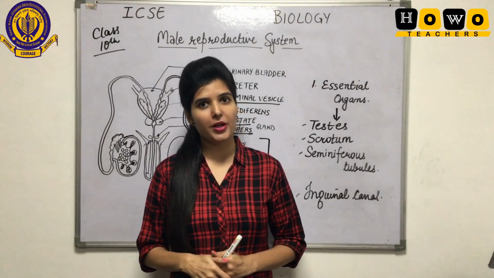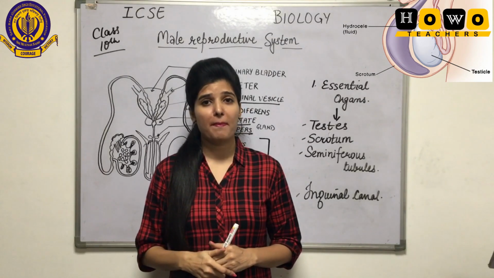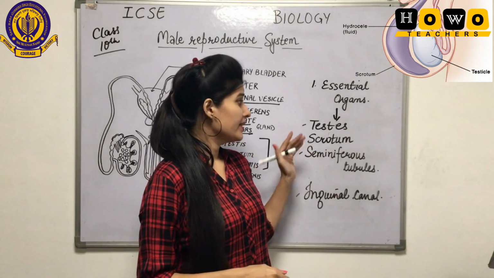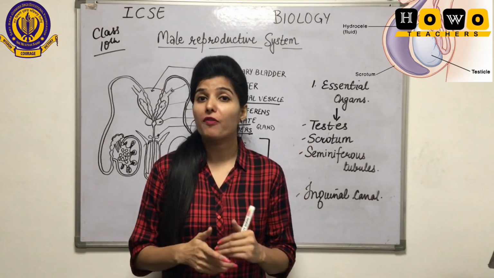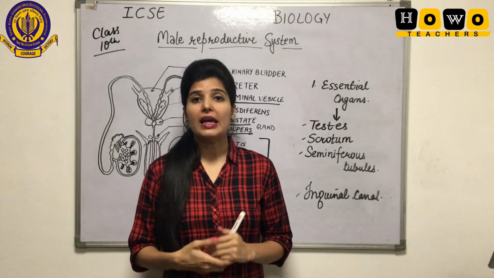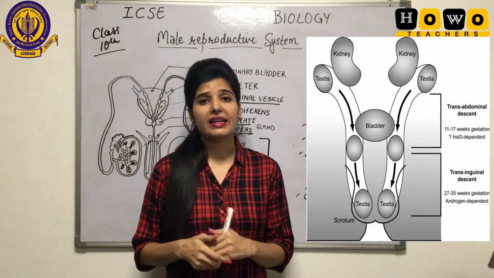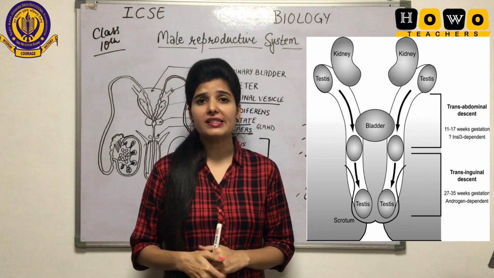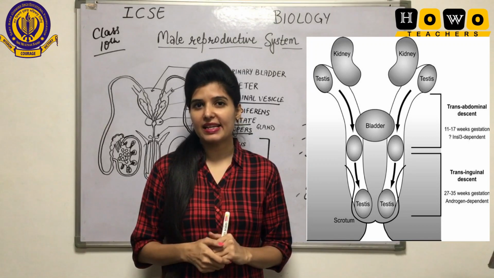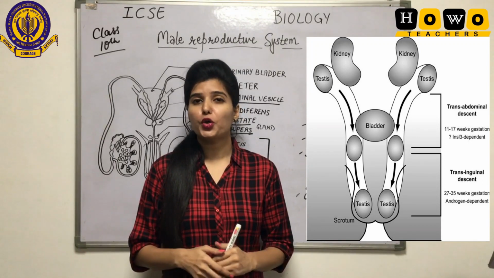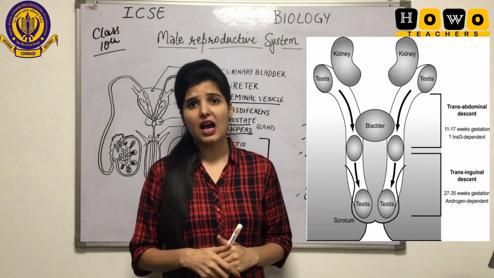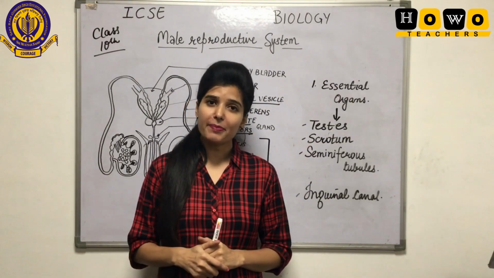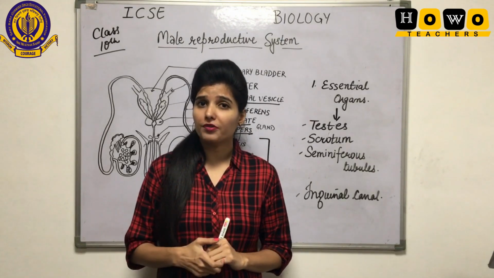The testis is surrounded by a thin-layered membranous, bag-like structure that is known as the scrotum. Students, during the development of a male, up till the 7th month, the testes are present in the abdominal cavity. But after 7 months of development, these testes descend down towards the scrotum, and that is how the testes are present inside the scrotum. But why are they present in the scrotum outside the body?